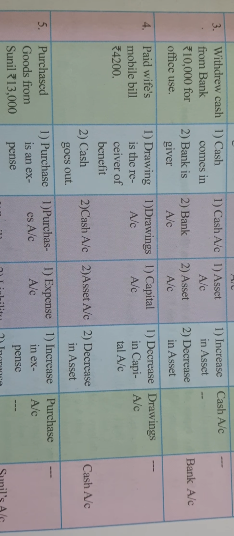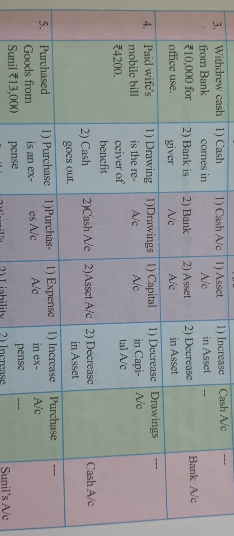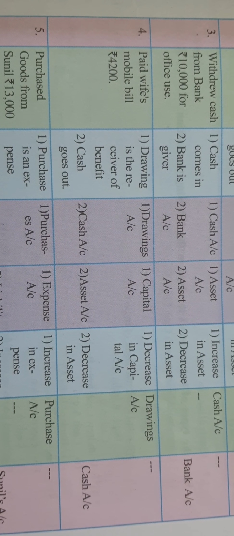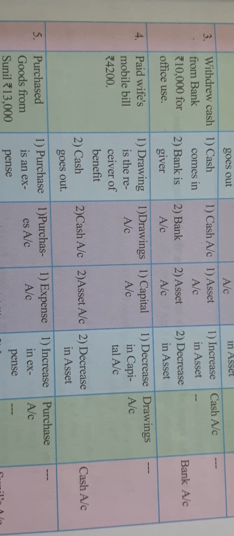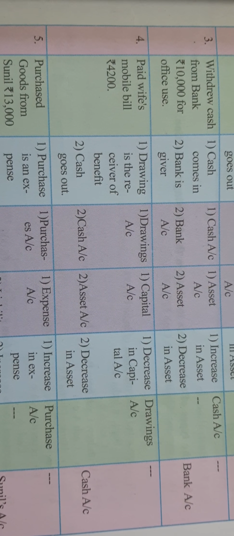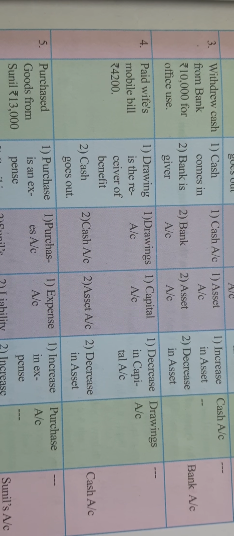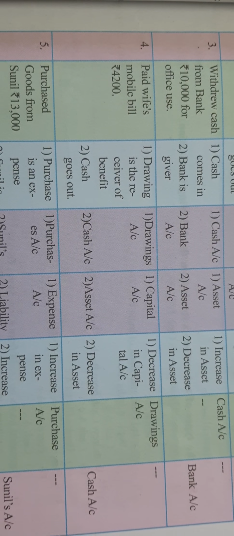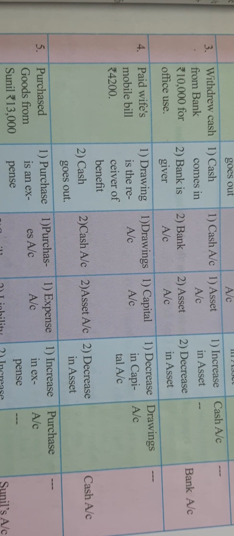Now here, from the business money, the owner of the business paid 4,200 rupees as a mobile bill for his wife. Payment of wife's mobile bill is a personal expense for the owner. In the first topic, we have already learned the definition of a drawing. When the owner of a business withdraws cash, goods or assets from the business for his personal use or for his family use, it is known as what?